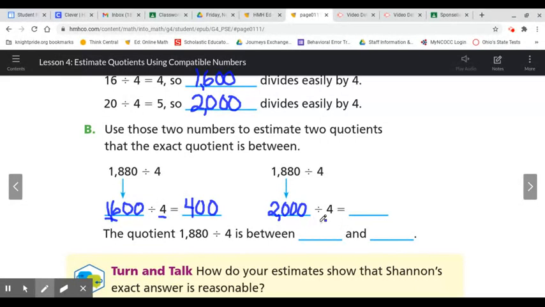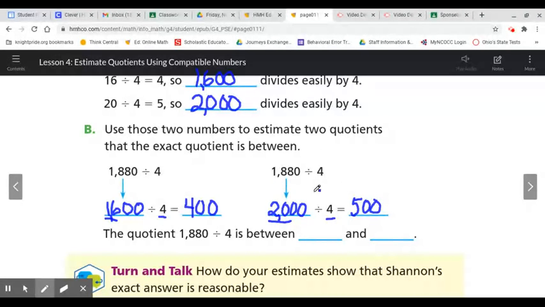2,000 divided by 4. We have to look here at the 20 divided by 4 for our basic fact. You can't do 2 divided by 4, so you needed to go over to the next number and include it in there. 20 divided by 4 is 5. And then there are still 2 more zeros. So it would be 500.